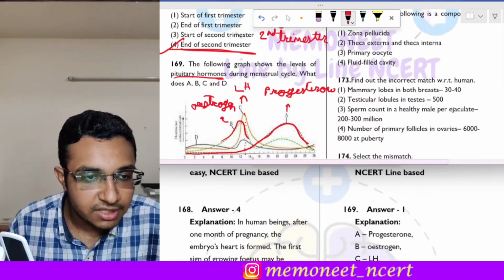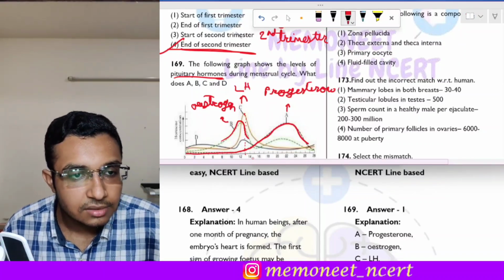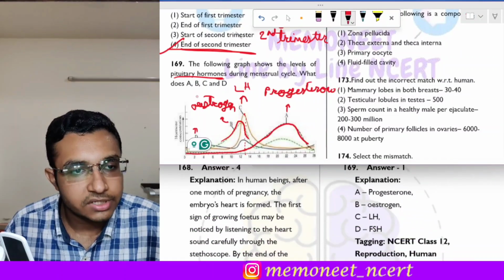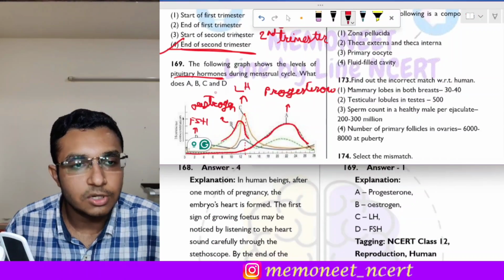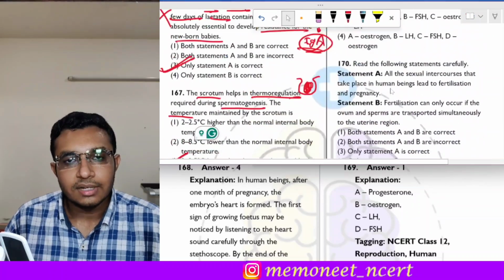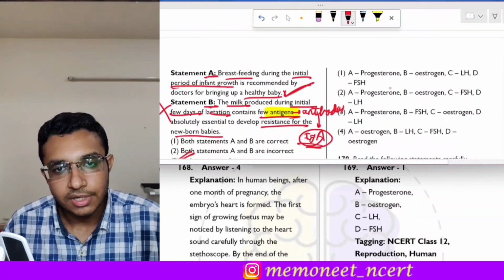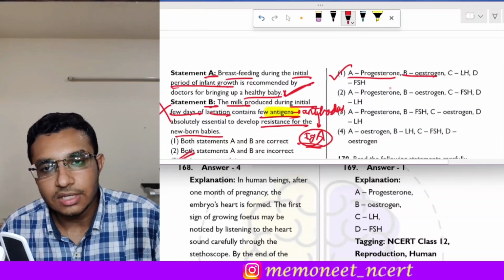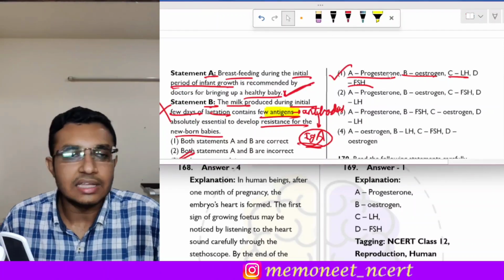Then remains this D. D is the FSH. Okay, so D hormone is FSH, that is the follicle stimulating hormone. So which is the correct matching of the hormones? It is in option 1, that is A is progesterone, B is estrogen, C is LH, and D is FSH.